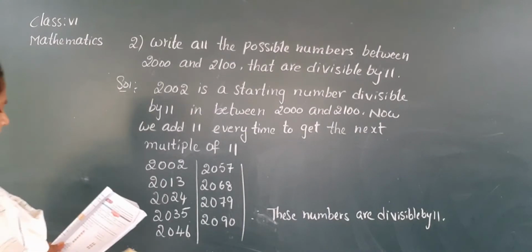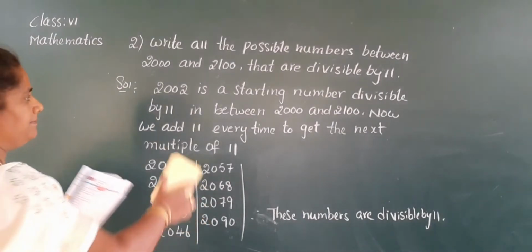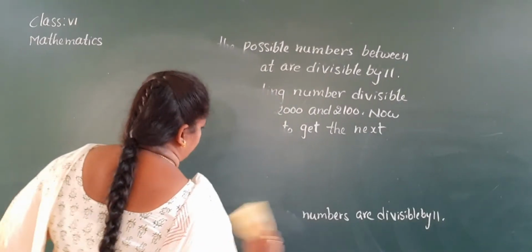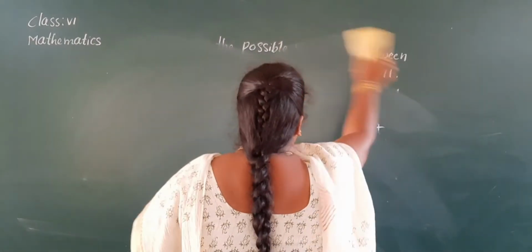Next, third problem. See, third problem.